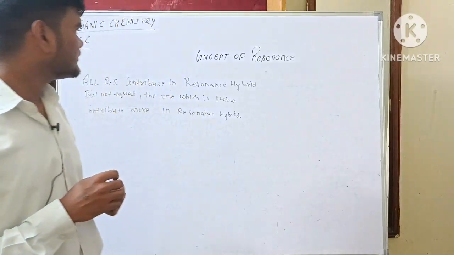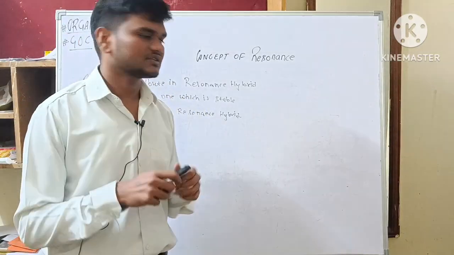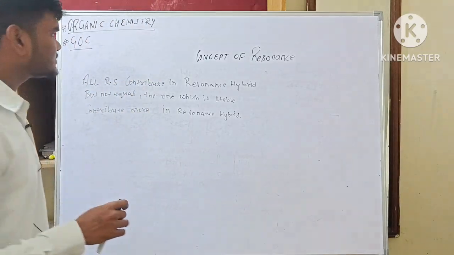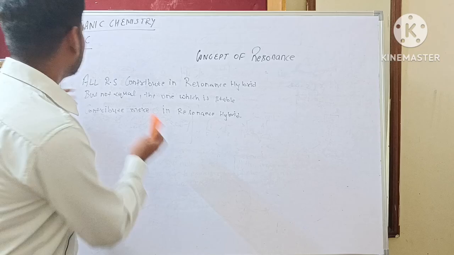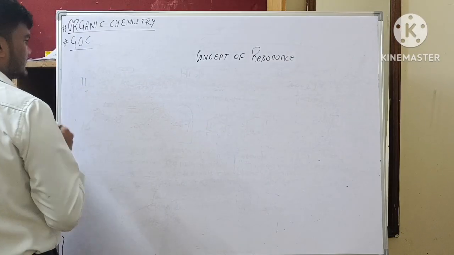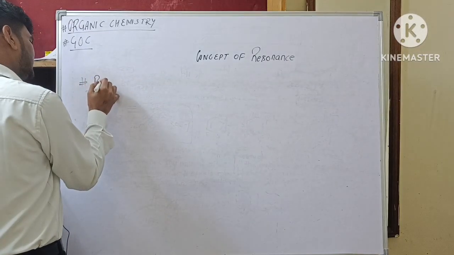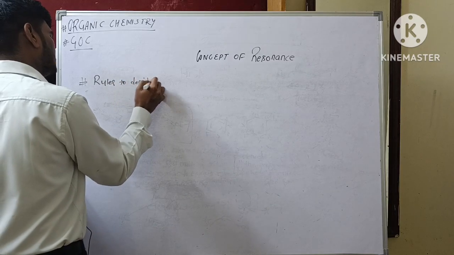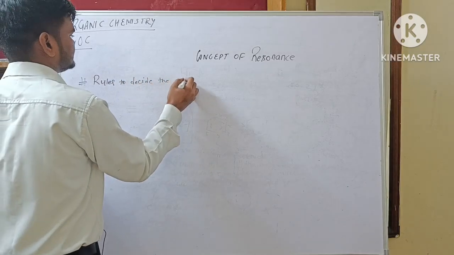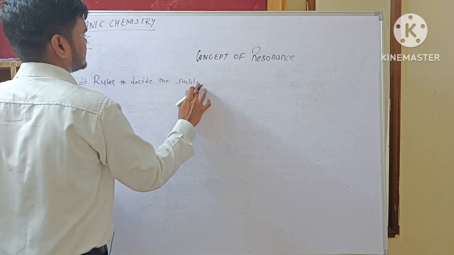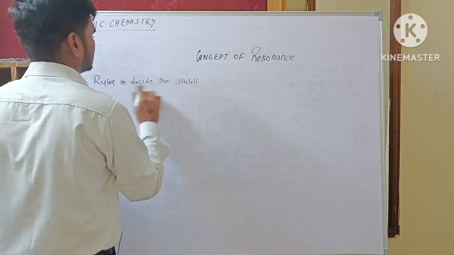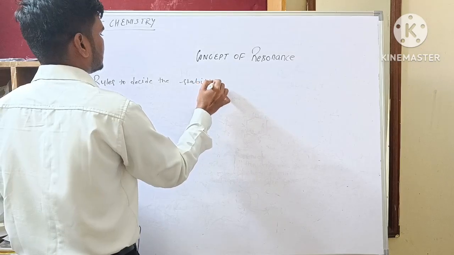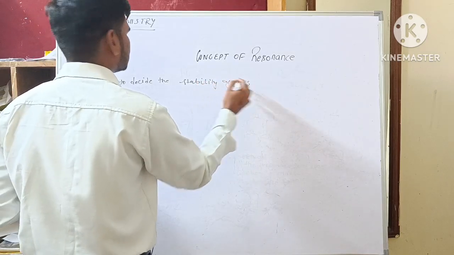Now the question is how we will decide the stability of these resonance structures or canonical forms. There are some rules to decide the stability of resonance structures.